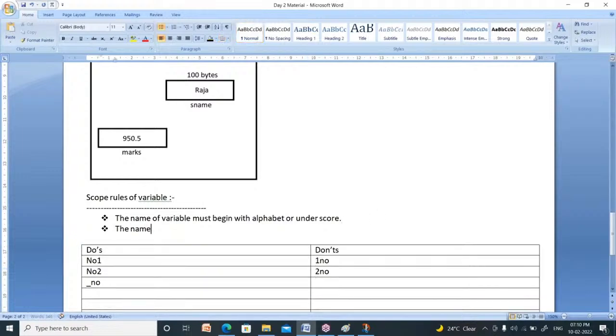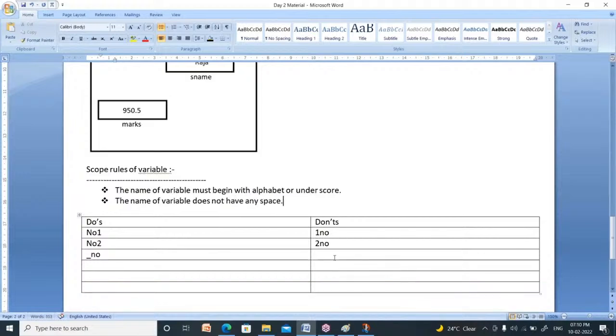the name of the variable doesn't have any spaces. The name of a variable does not have any space. You cannot define a variable name like this: odd space sum. You cannot give space in between the name. You can define like this: odd sum.